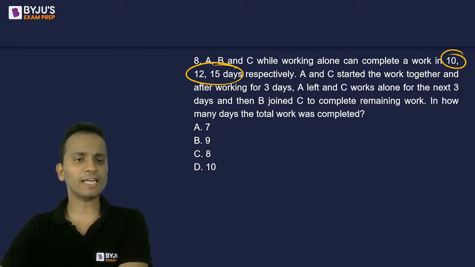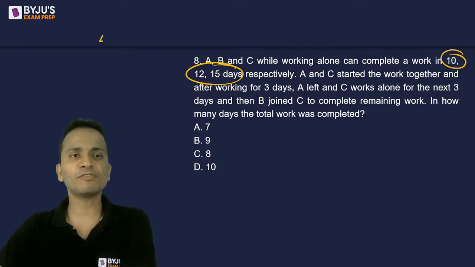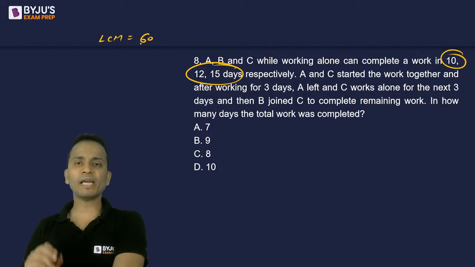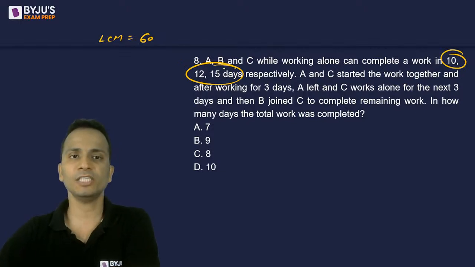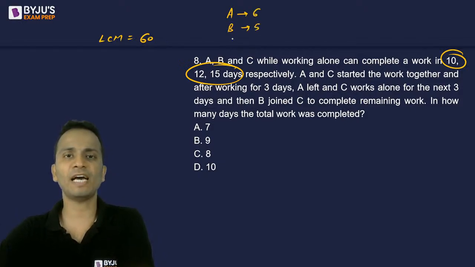Let's start. It's an easy question, let's finish it. 10, 12 and 15, the LCM of these three numbers is equal to 60. So I'll start by assuming total work as 60. So A's one day work will be 60 upon 10, that is 6. B's one day work will be 5 and C's one day work will be 4.